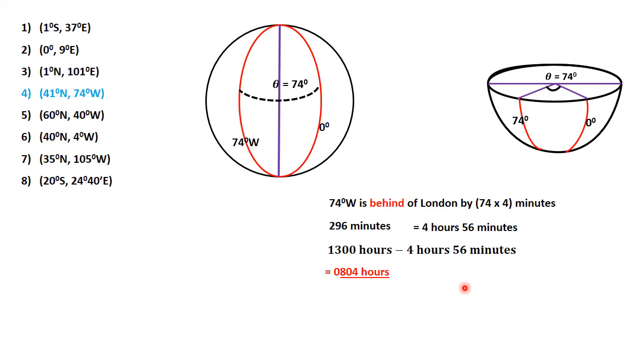So the calculation is just different by the fact that we just subtracted the hours, because places in the west will get to that point later in the day.